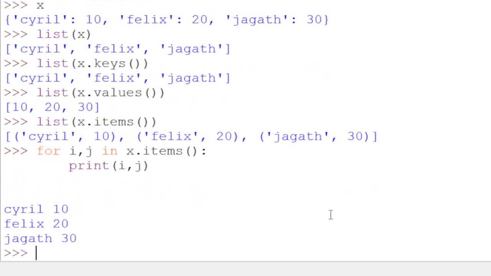You get 3 different sets. Each time it prints i and j. In the first one, i is Cyril, j is 10. Second line, i is Felix, j is 20. On the third one, i is Jagat, j is 30. Okay, hope you learned the dictionary. Hope you learned how dictionaries work in Python.